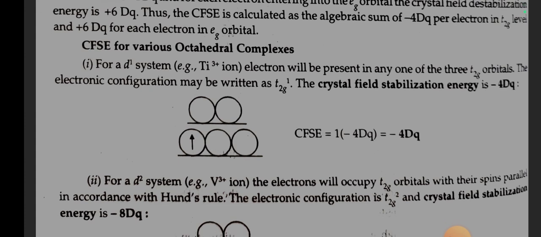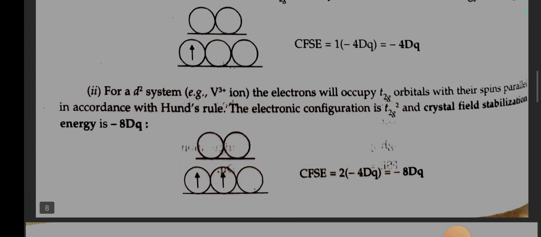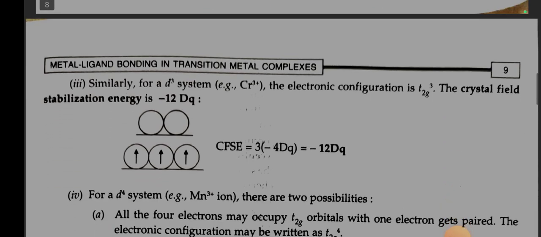CFSE for various octahedral complexes. Number 1. For a d1 system, the electron will be present in any one of the three T2g orbitals. The electronic configuration may be written as T2g1. The crystal field stabilization energy is minus 4 dq. Number 2. For a d2 system, the electrons will occupy T2g orbitals with their spins parallel in accordance with Hund's rule. The electronic configuration is T2g2 and the crystal field stabilization energy is minus 8 dq. Number 3. Similarly, for a d3 system, the electronic configuration is T2g3 and the crystal field stabilization energy is minus 12 dq.